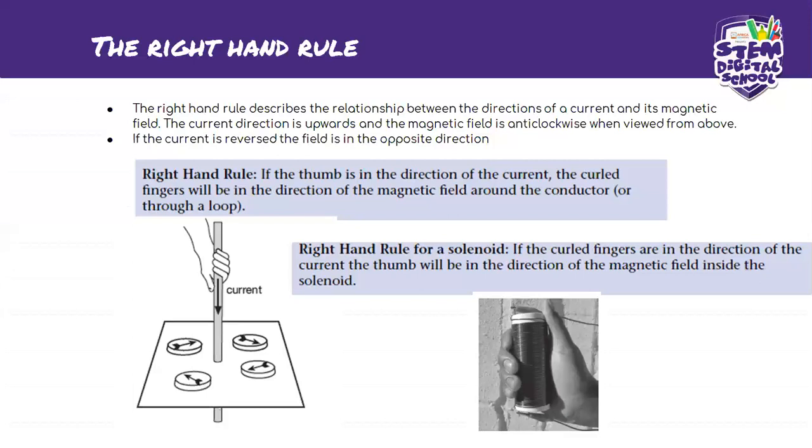With the solenoid, you use your curled fingers as the direction of the current, and your thumb becomes the direction of the magnetic field. But on the other one, the thumb shows the direction of the current, and your curled fingers are the ones that show the direction of the magnetic field.